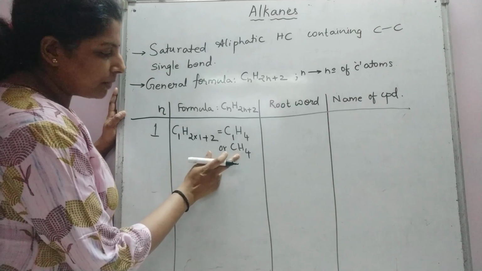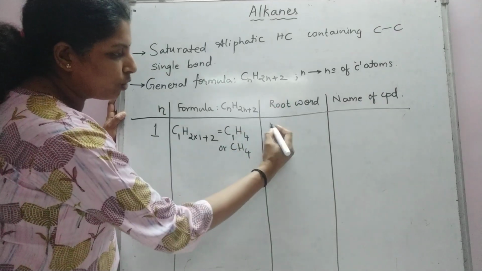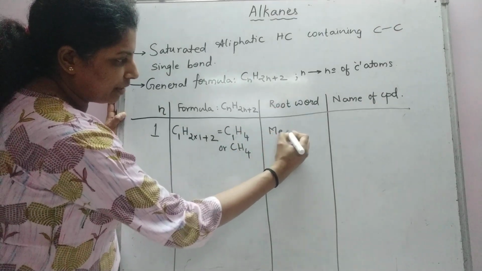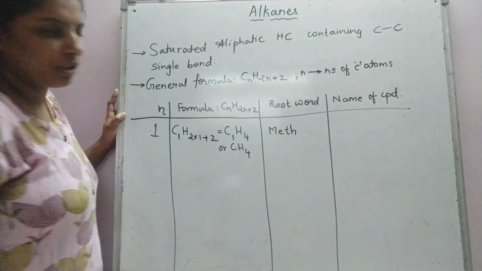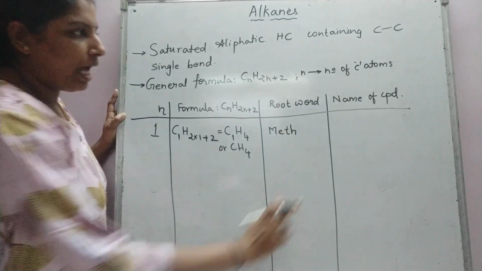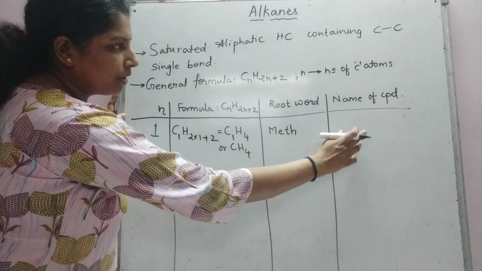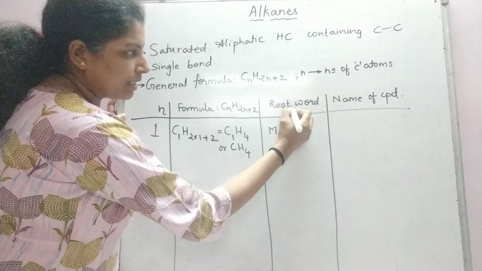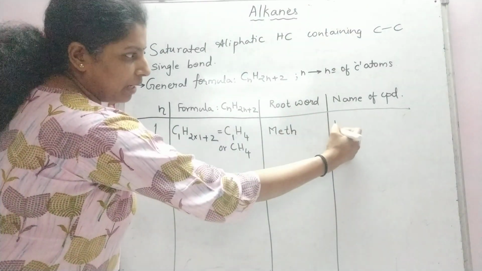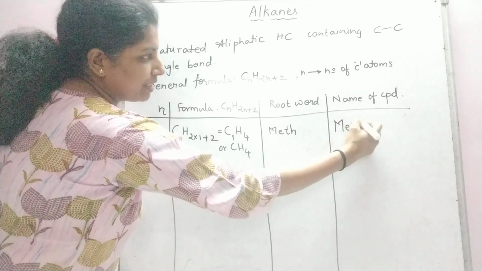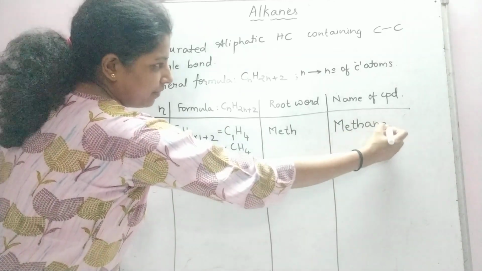Now, to name this compound, the root word which is used is meth, and the name of the compound will be written by using this root word, which would end with the suffix "ane".